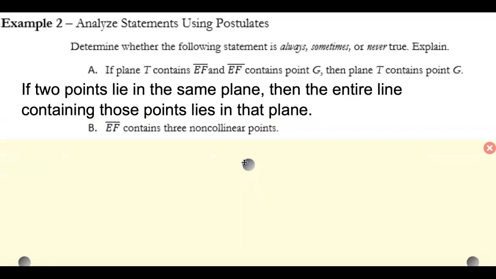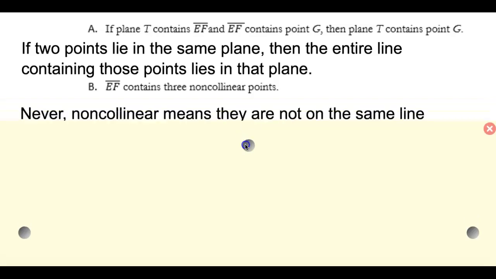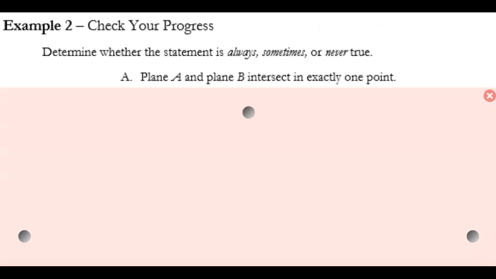The next one, EF contains 3 non-collinear points. That's not true because if they're collinear, it means they would have to lie on the same line.